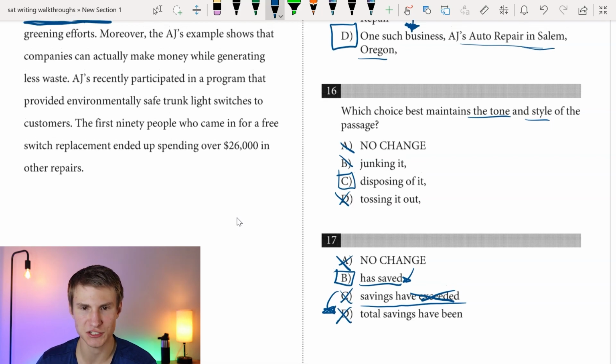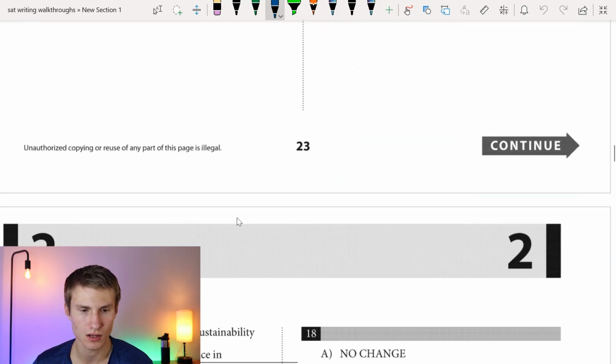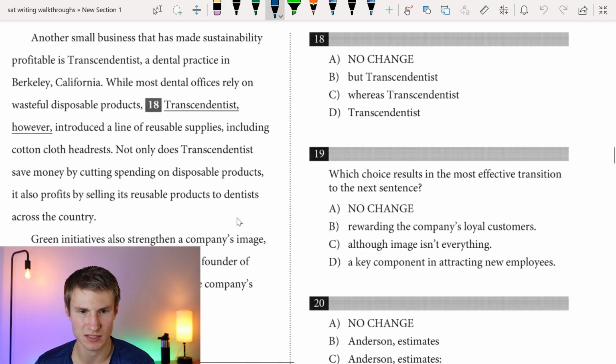All right. "Moreover, the AJ's example shows that companies can actually make money while generating less waste. AJ's recently participated in a program that provided environmentally safe trunk light switches to customers. The first 90 people who came in for a free switch replacement ended up spending over $26,000 in other repairs." Moving on.